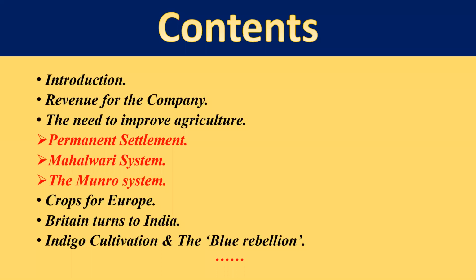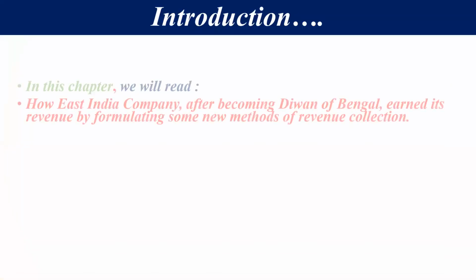Then we will discuss how Britain turns to India. After that, we will have a case study, that is indigo cultivation and the Blue Rebellion, also called the Indigo Rebellion. So we will discuss this case study also. The whole chapter covers these topics only. So let's start the chapter now.